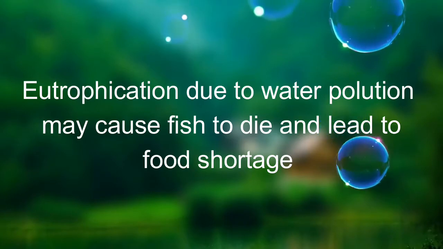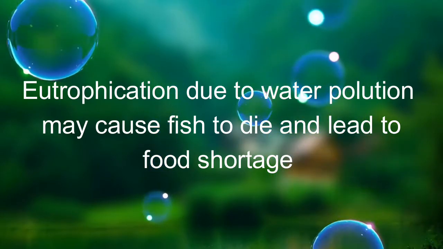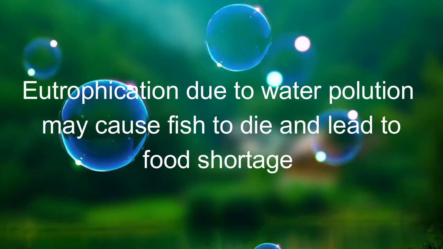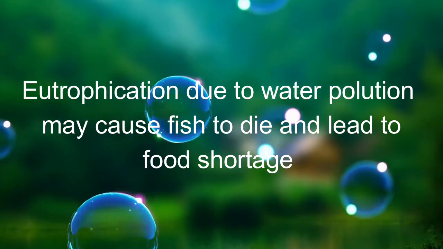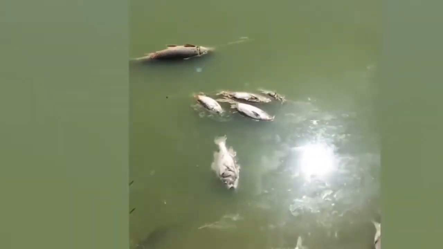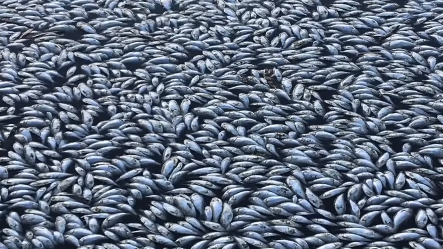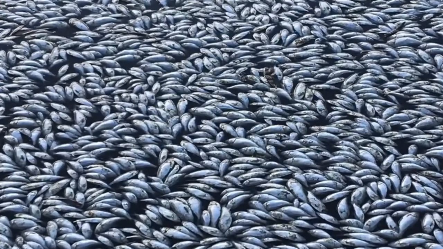Next problem is related to when water is actually available but is heavily polluted from human activities. This problem is called eutrophication, and this may occur as water from farms containing chemicals from pesticides and fertilizers runs off into water sources.